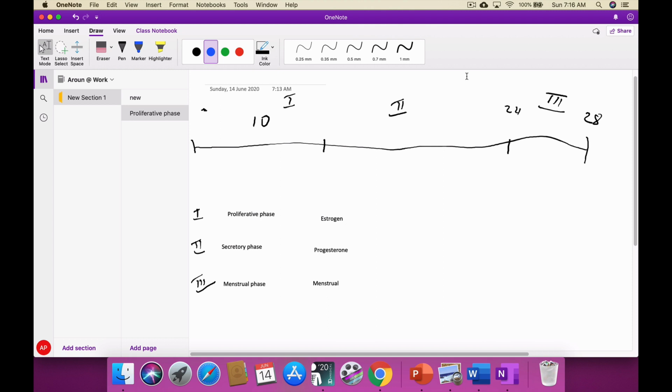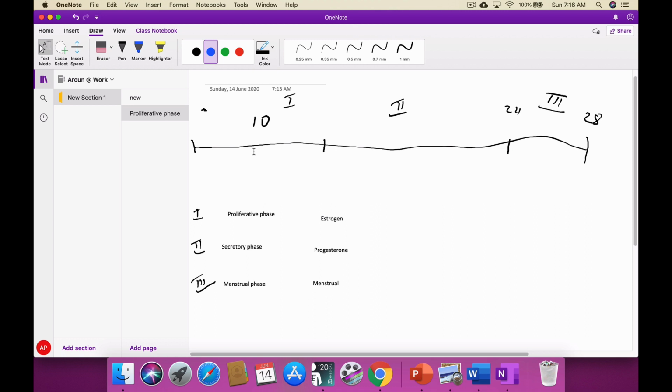So the first 10 days, after the menstrual period is finished and day 1 starts, the uterus will start to prepare to receive the child. For that, hormones are very important.